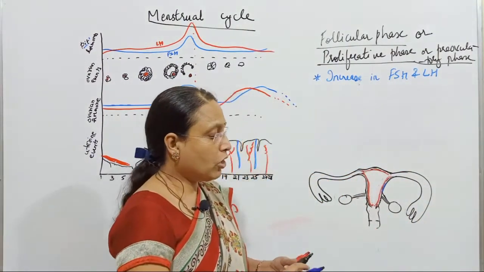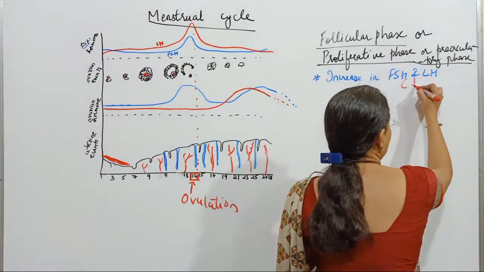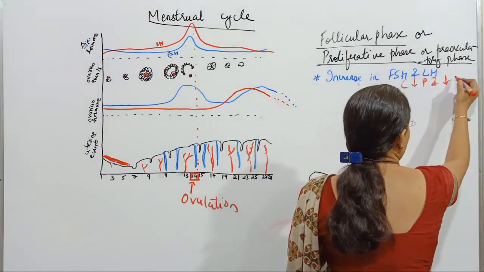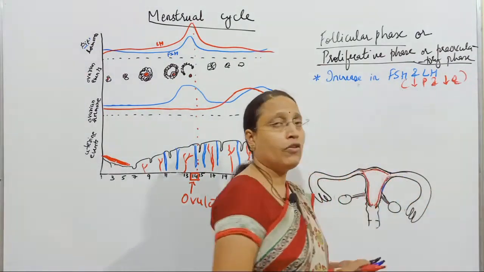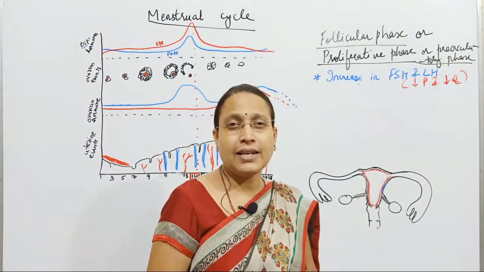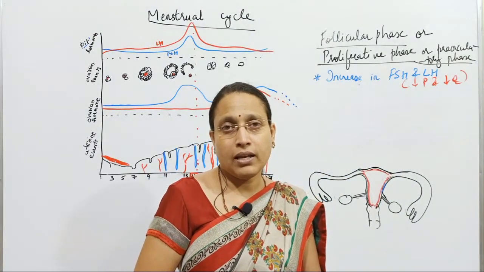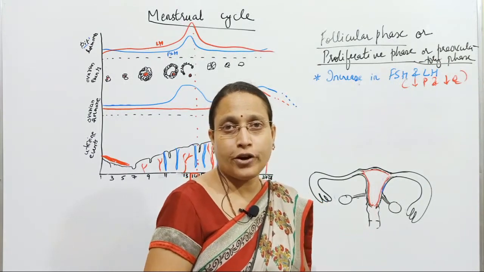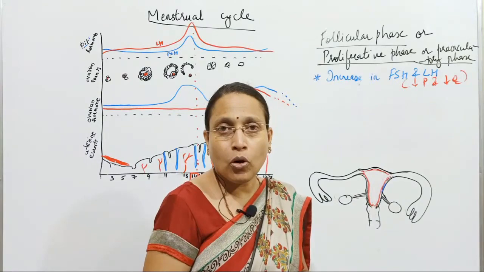Why? Because of low levels of progesterone and estrogen. Because of low levels of progesterone and estrogen, it causes a positive feedback mechanism, so gonadotropin expression is increased and FSH will be more, LH will be more.